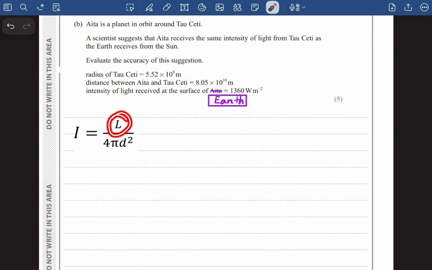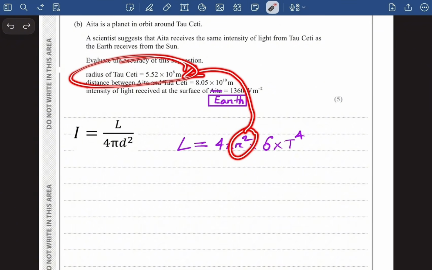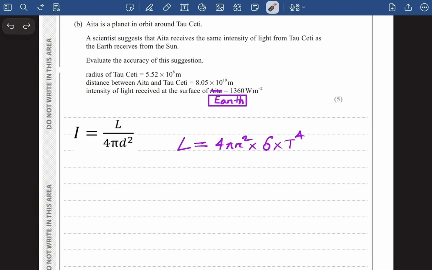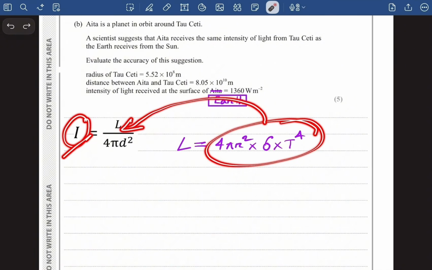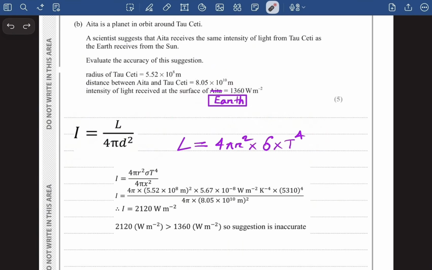Now to calculate this luminosity, we are going to use the formula luminosity is equal to 4 pi r squared sigma into temperature to the power of 4. We have already calculated the temperature, right? And this radius is basically the radius of tau kt itself, just like we have seen a couple of minutes back. So we are going to put this formula right here, and then we are going to figure out the intensity, this formula divided by 4 pi d squared, and this distance is basically the distance between Ita and tau kt. So that's how we use the formula, and the value that we are going to get is 2120.